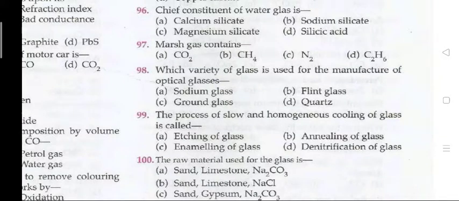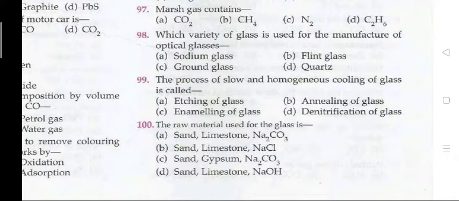96. Chief constituent of water glass is. The right answer is 96 ka B, that is sodium silicate. Question 97. Marsh gas contains B, CH4. 98. Which variety of glass is used for the manufacture of optical glass? Is B, flint glass.